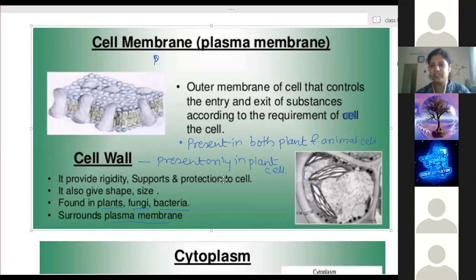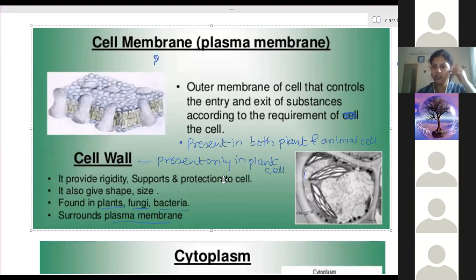Will the shape of the tree change? Will the shape of the leaf change? Is there any change happening? Ma'am, the leaf dries in two to three days, if you don't water it. Will the size of the tree change? Will it shrink in size? No, ma'am. The size of the tree remains intact.